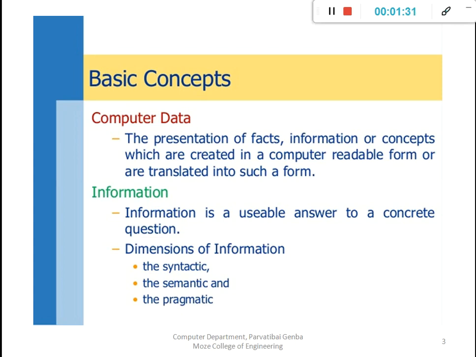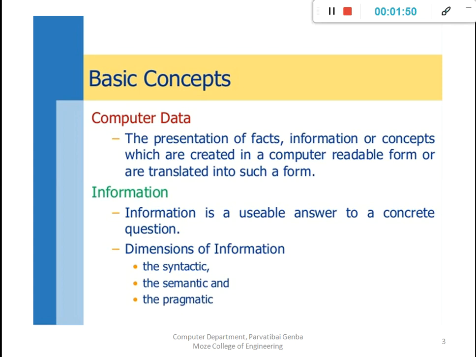Everyone knows we create different files like an Excel file or Word file to store our information. Same thing, we convert our data into the soft form. That is computer data, and we store it on the computer.